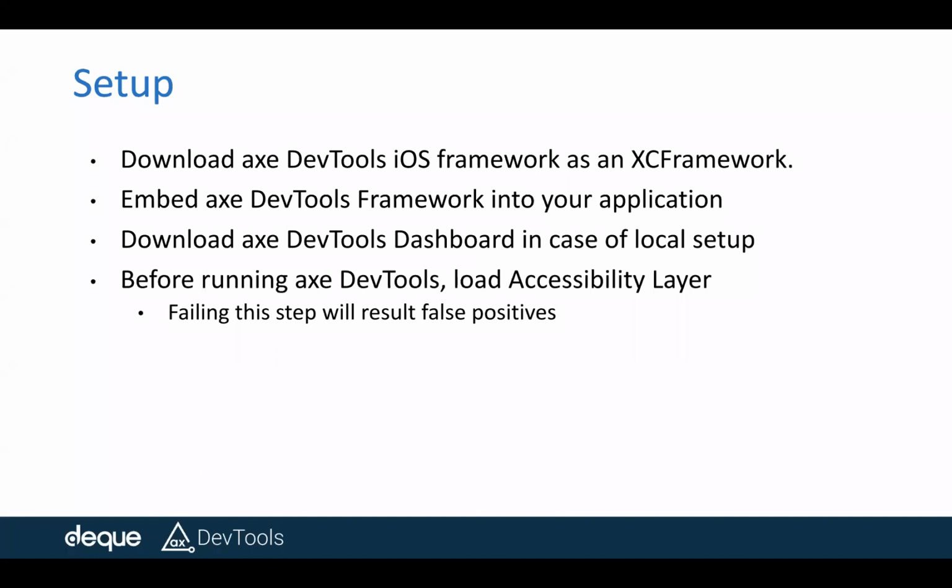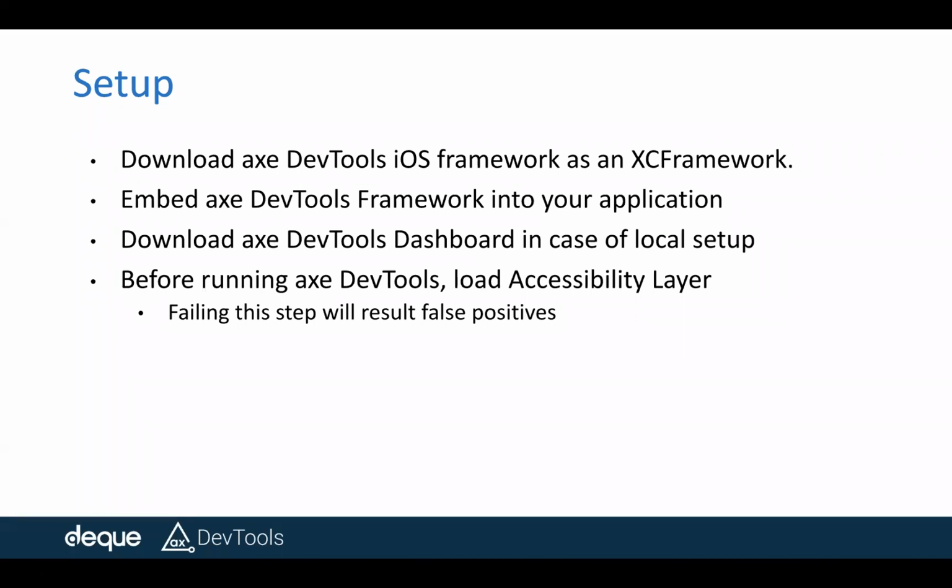The second step is to download the framework by using the credentials, by accessing the DQ's Artifactory, and embed that framework into your application. It is as simple as downloading and attaching that API to your framework.